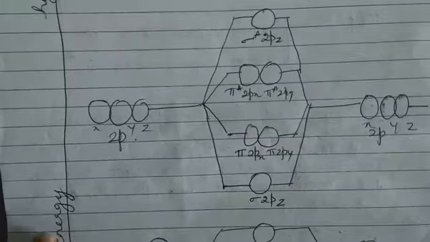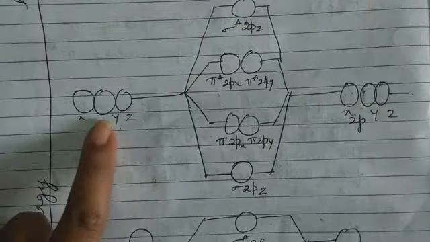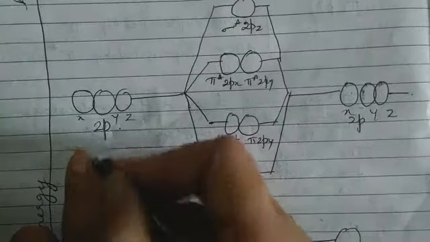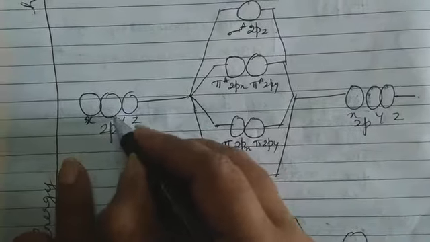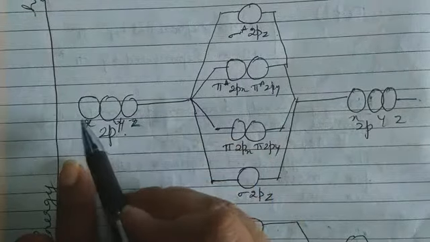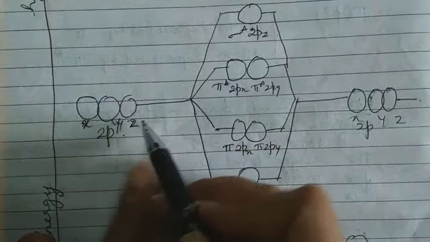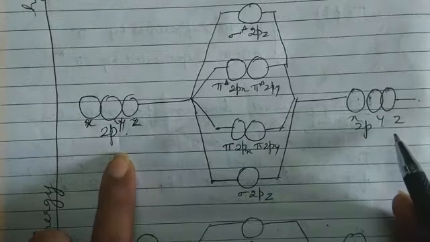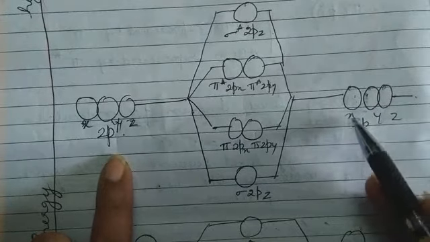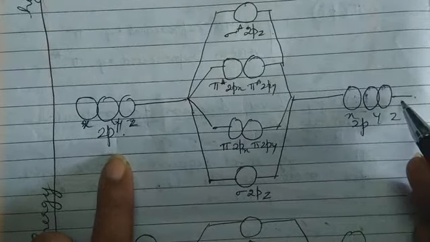Look here. So I have 2p orbital of one atom, which is subdivided into x, y and z. This combines with 2p orbital of another atom, 2p having x, y and z.